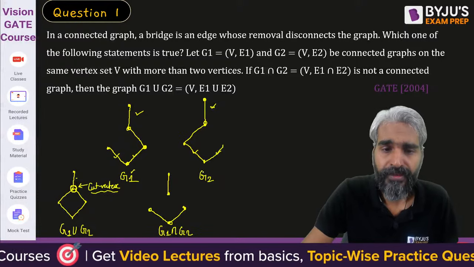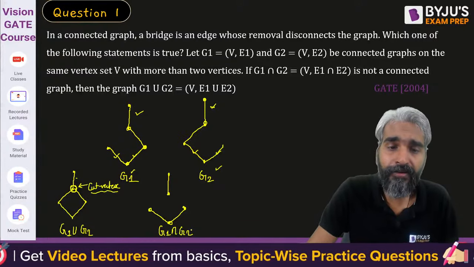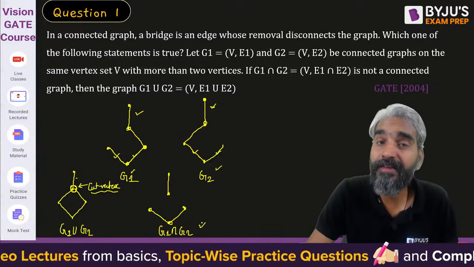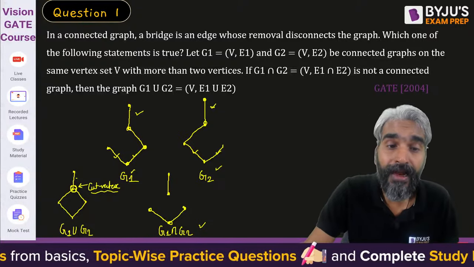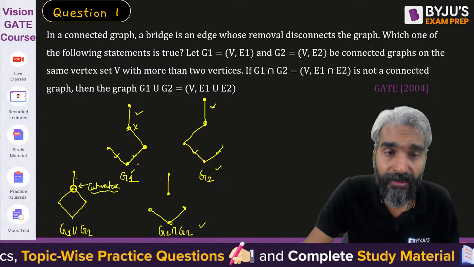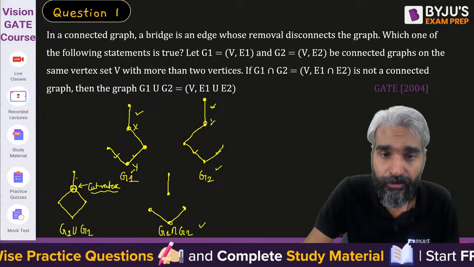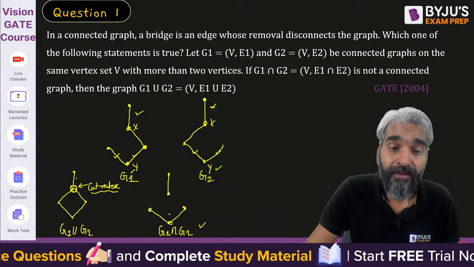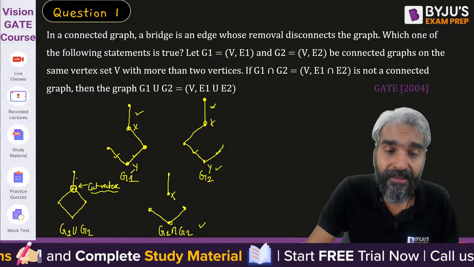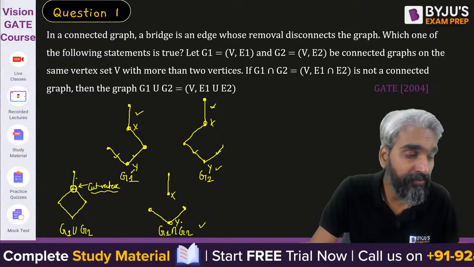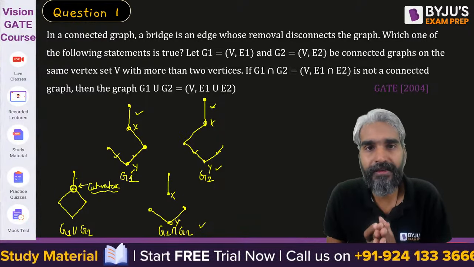Graph G1 and G2 are connected, and when we take the intersection of these two, it is disconnected. That means there are two vertices. Let's assume this is your vertex X and this is your vertex Y. In G1 intersection G2, X and Y are disconnected.